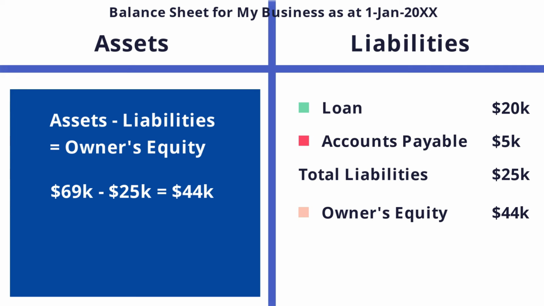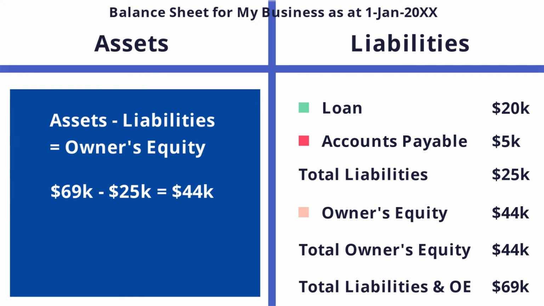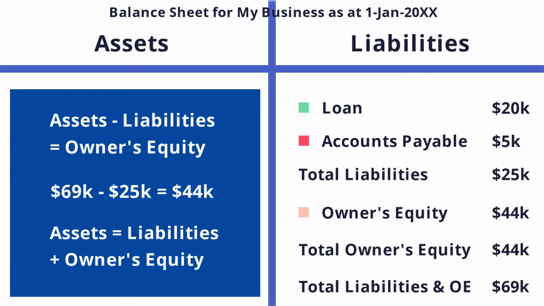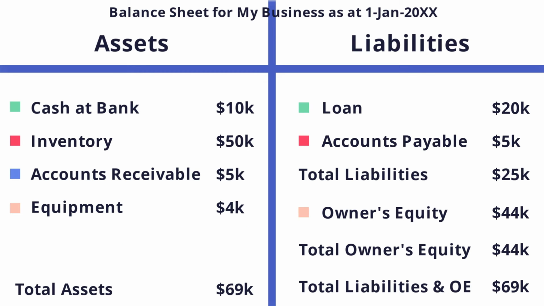Finally, we'll put in our total owner's equity line and our grand total on the right-hand side of the balance sheet, being $69,000 for total liabilities and owner's equity, which we calculated using the other version of the accounting equation. So there you have it, a business balance sheet built using the accounting equation. It really is that easy for small, uncomplicated businesses.